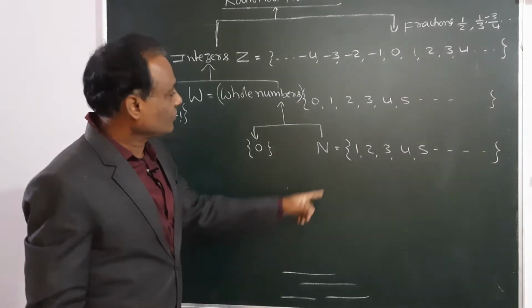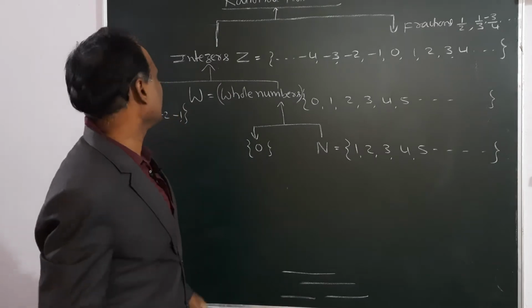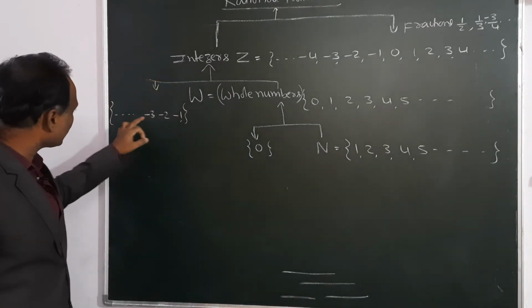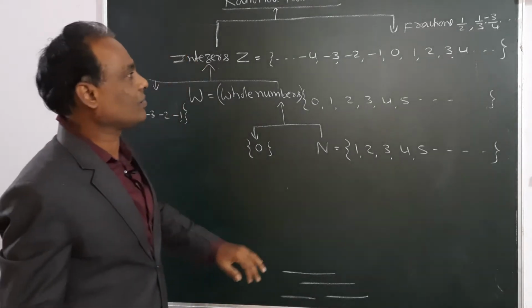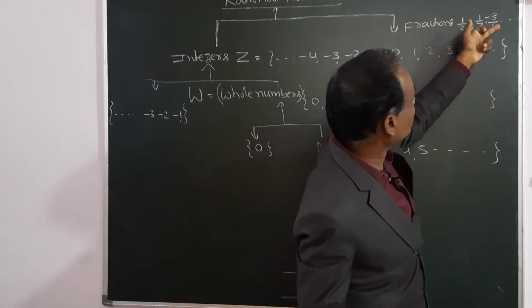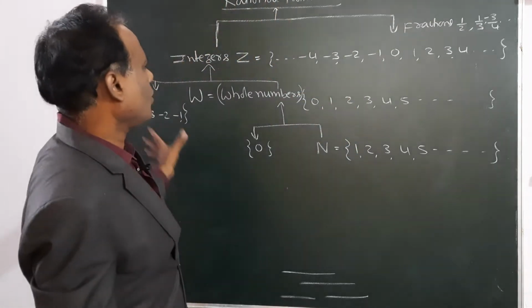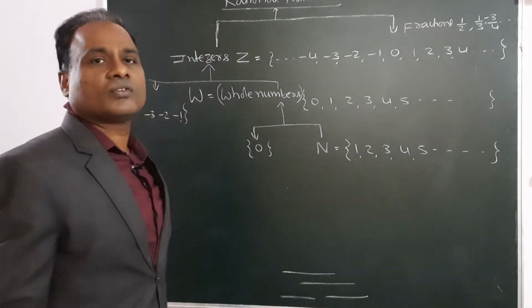That means 1 is a rational number, 0 is a rational number, minus 2, minus 3, minus 4 are also rational numbers. Fractions are also rational numbers: 1 by 2, 1 by 3, 3 by 4, all minus and plus numbers are called rational numbers.